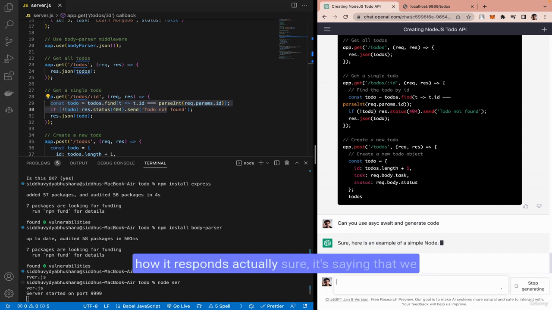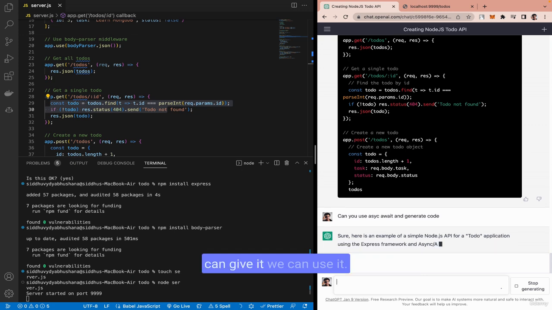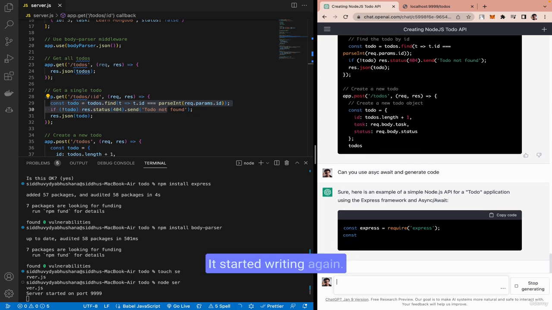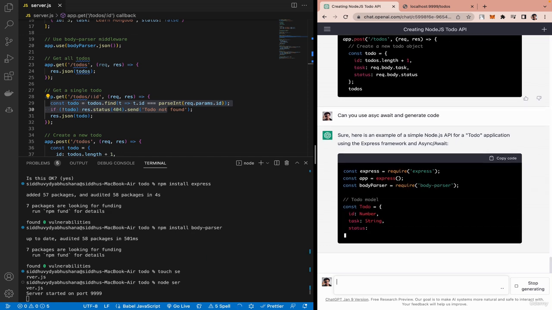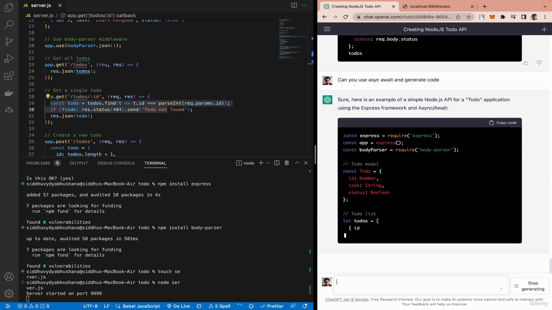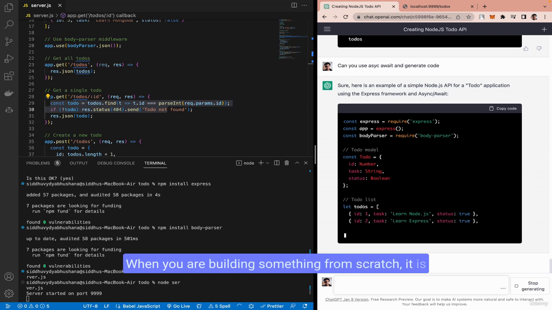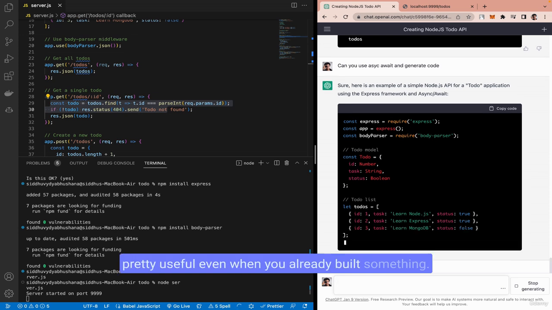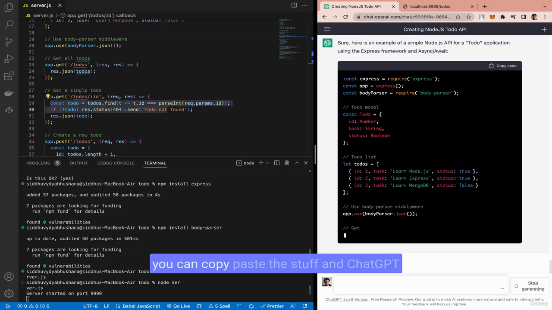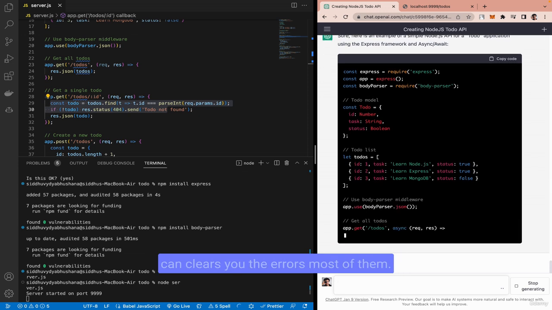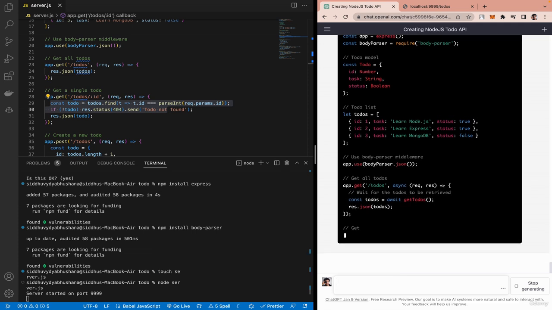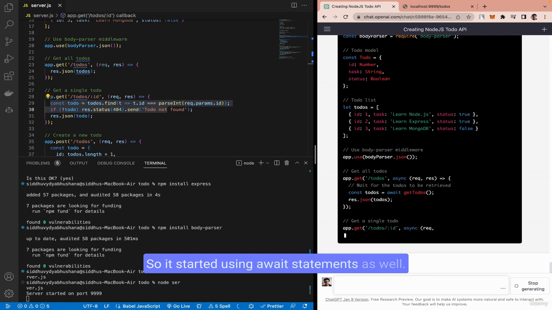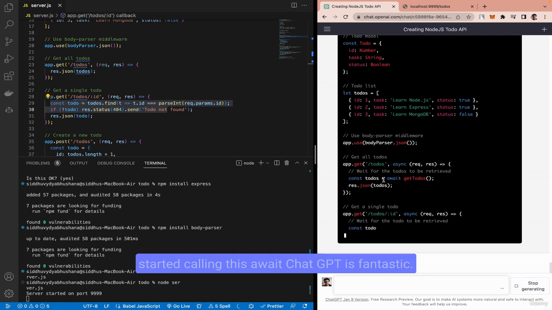Sure, it's saying that we can use async await. It started writing again. Let's see how it writes. When you're building something from scratch, it is pretty useful. Even when you have already built something and want to clear the errors, you can copy and paste the stuff, and ChatGPT can clear most of the errors for you. So it started using await statements as well. You can see it wrapped inside this async, and it started calling this await.